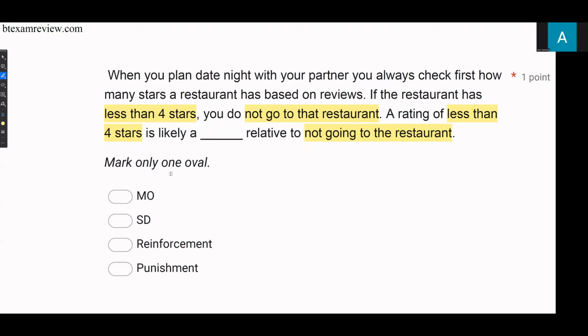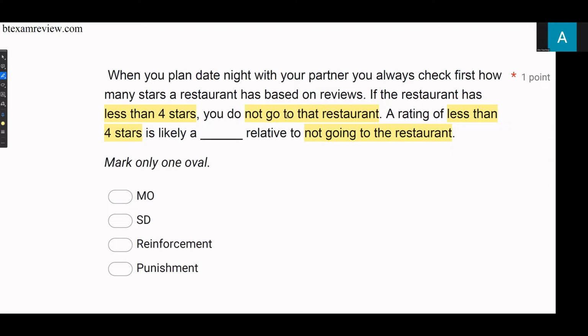Now, is this a motivating operation or a discriminative stimulus? Well, it's going to act as an SD in this case because it's signaling to you that if you avoid the restaurant with less than 4 stars, you're going to get a consequence of avoiding the bad restaurant.